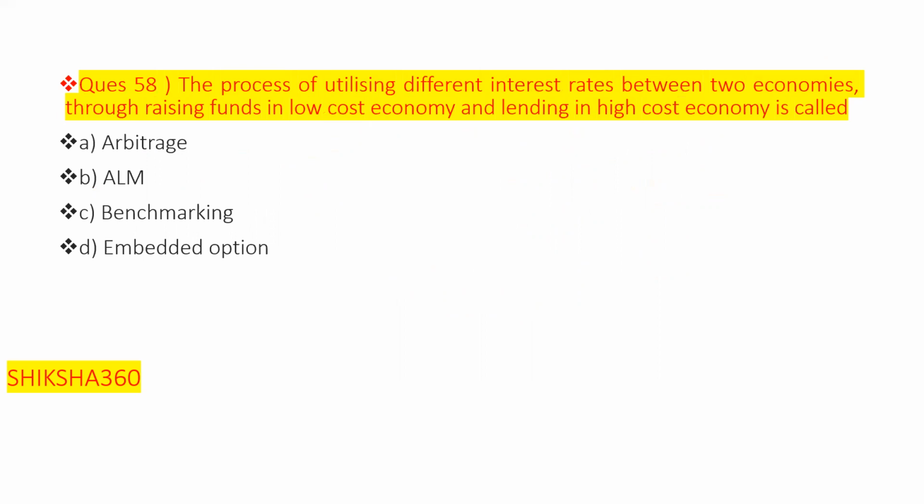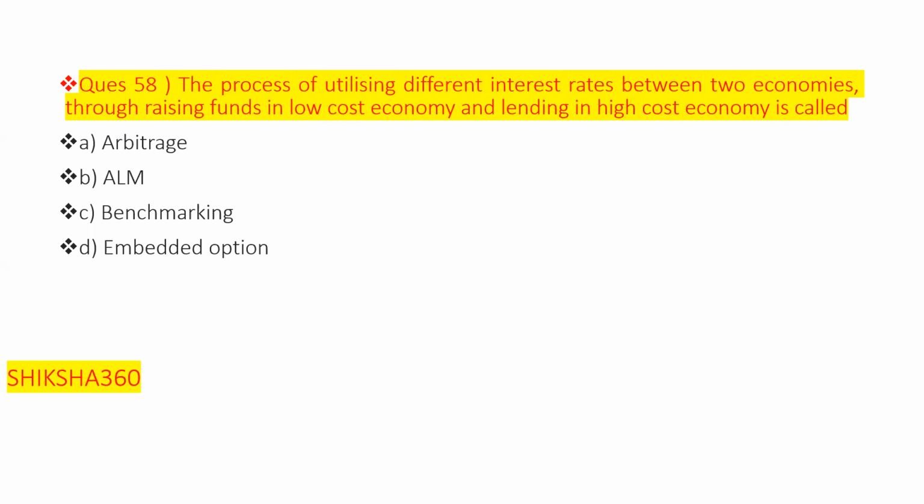Where the interest rate is low, we can say you are purchasing from there, and where there is more demand or a high cost, we are lending or selling in that economy.